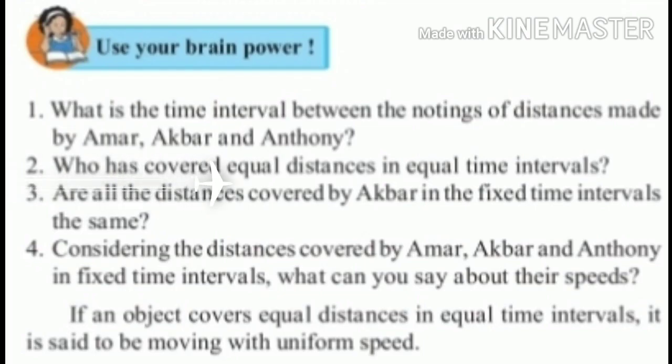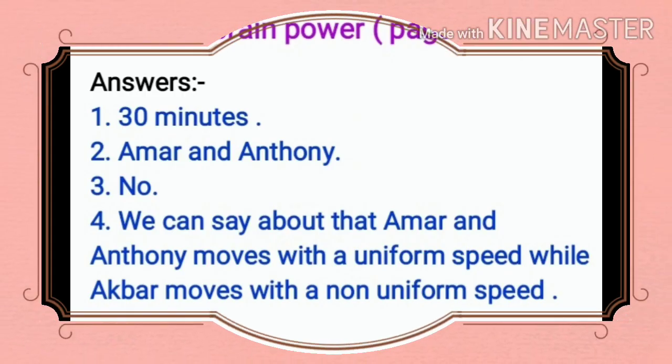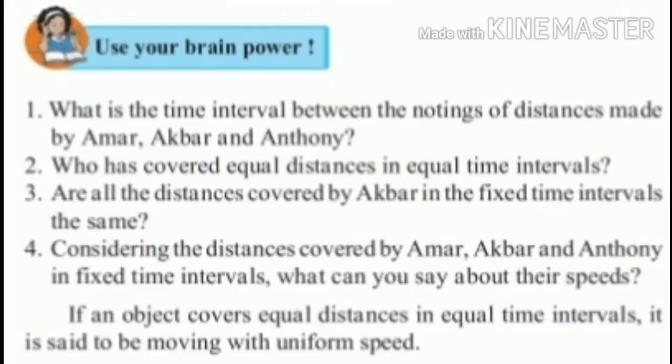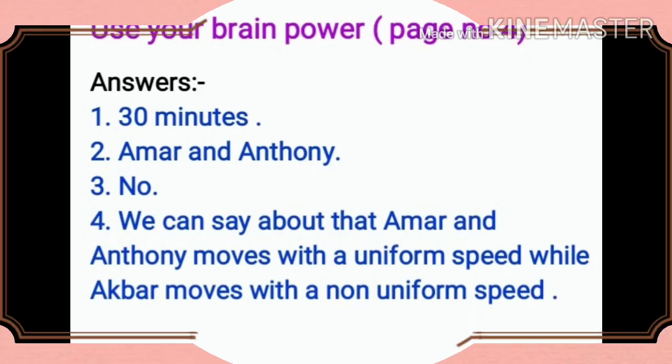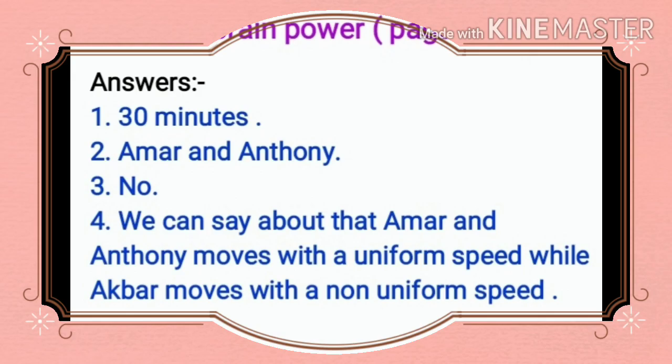Second question. Who has covered equal distances in equal time intervals? The answer is Amar and Anthony. Are all the distances covered by Akbar in the fixed time intervals the same? The answer is no.